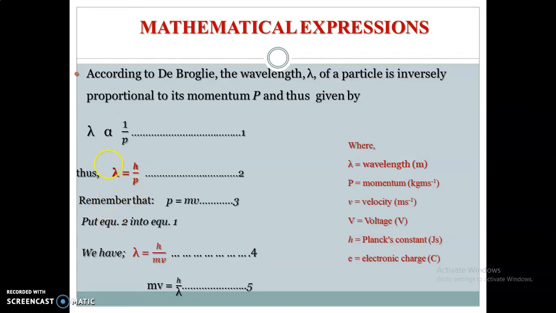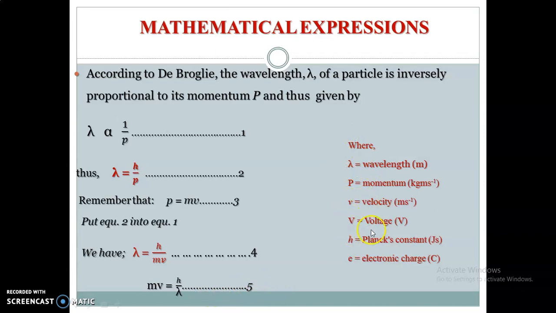Now remember that momentum is always equal to mass times velocity, mv. So if we bring that back into the equation here, we have in equation 4 that lambda is equal to h over mv. Thus, making mass times velocity, which is the momentum, the subject, out of the formula here we have that mv equals h over lambda, which we have called equation 5.